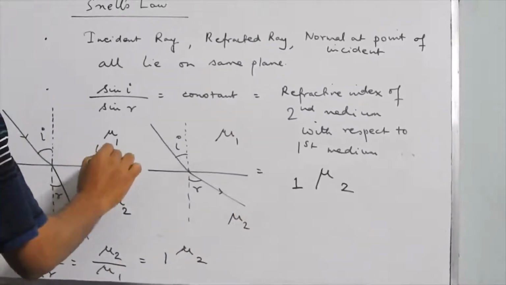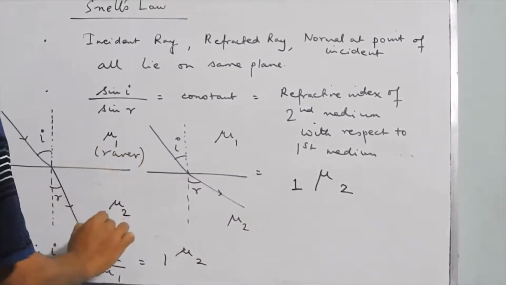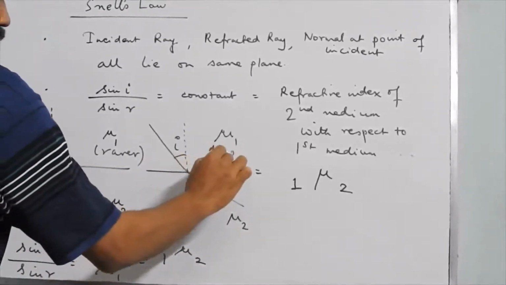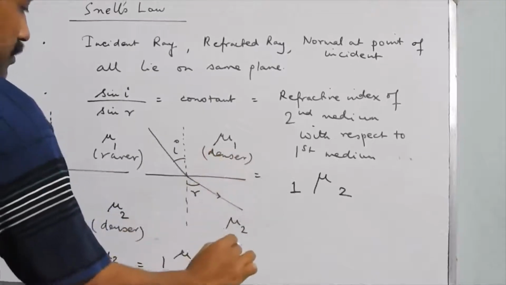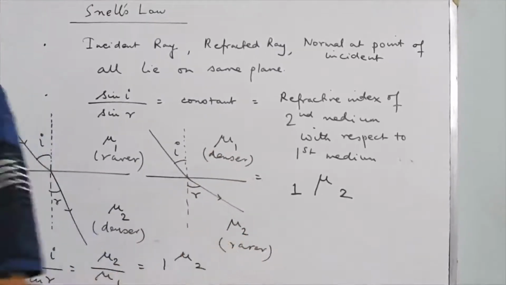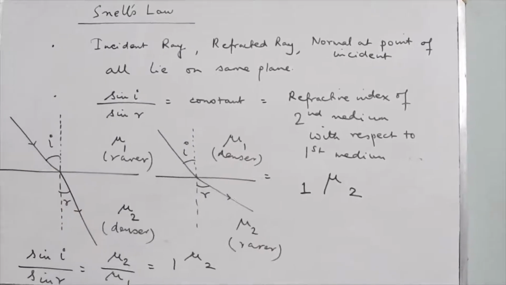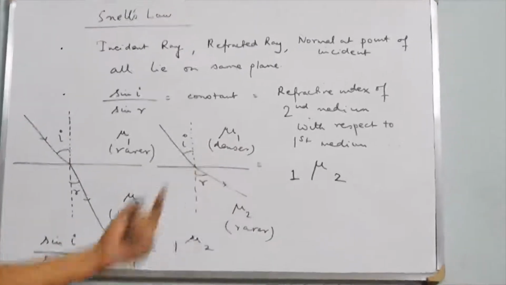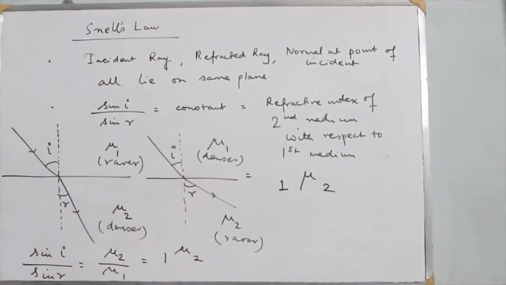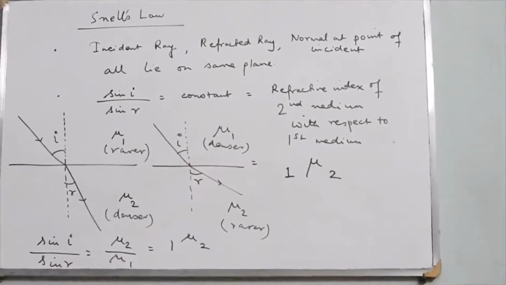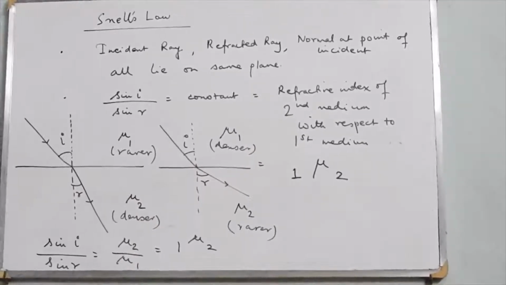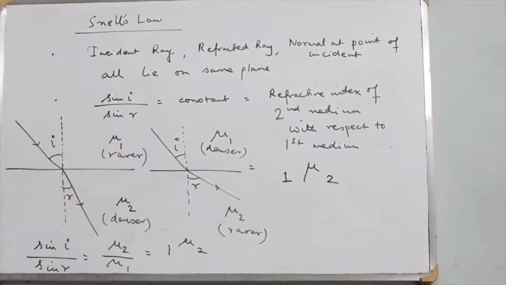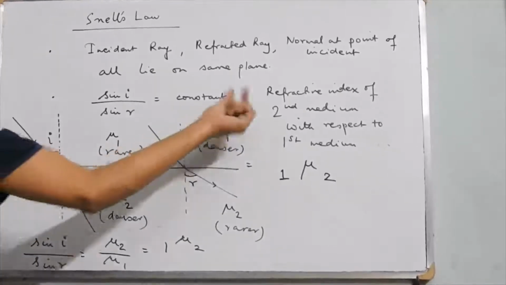For example, light moving from air to water, water to glass, glass to water or glass to air. So these are the two possibilities that might arise in refraction, but you should remember the convention of applying the refractive index.